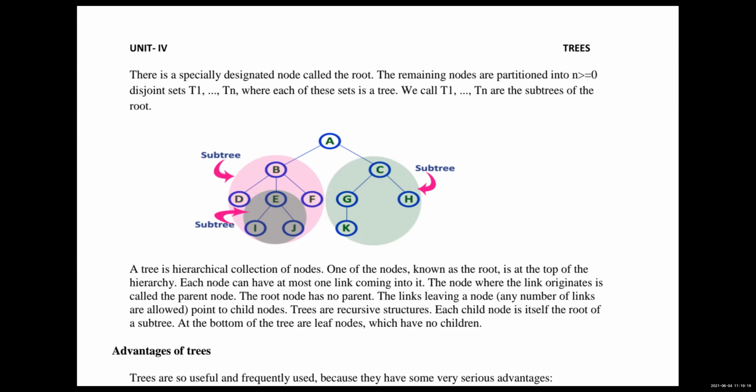And see here in this diagram, D and F are the children of B. So B acts as the parent here, and G and H are the children of C. So C is the parent of G and H. Clear, students?